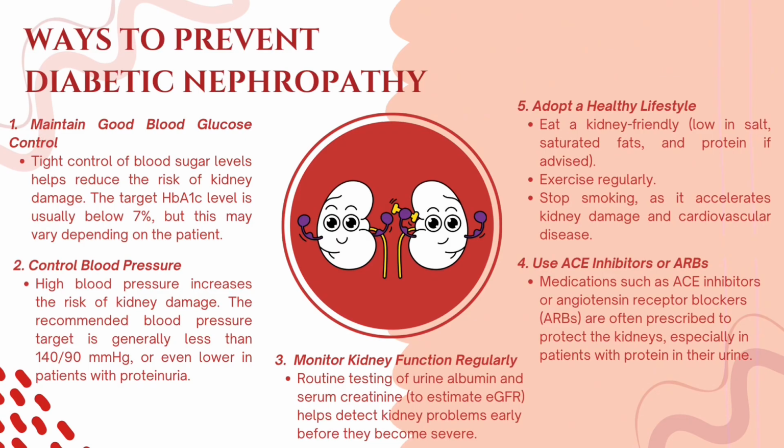The fourth one is by using ACE inhibitors or ARBs. Medications such as ACE inhibitors or angiotensin receptor blockers (ARBs) are often prescribed to protect the kidneys, especially in patients with protein in the urine. The fifth one is by adopting a healthy lifestyle, by eating kidney-friendly food which is low in salt, saturated fats, and protein if advised. Second one is by exercising regularly and stopping smoking as it accelerates kidney damage.